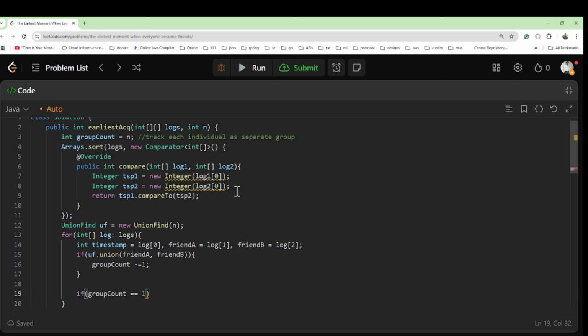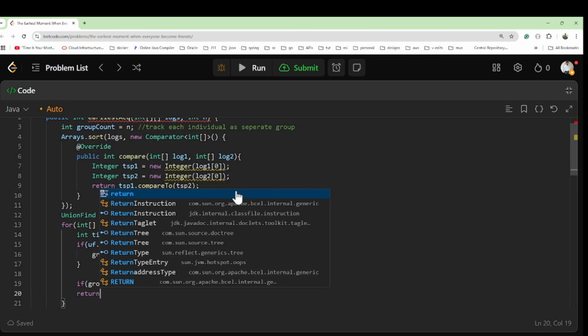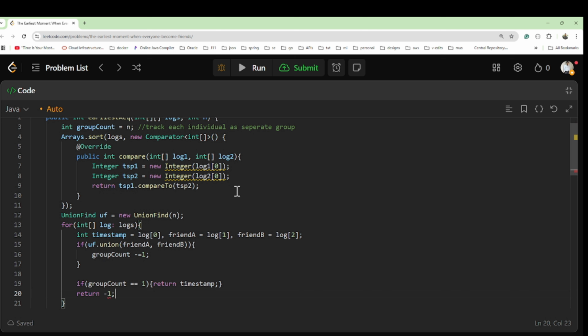This is the way we will return the timestamp where everyone became friends and knows each other. You got my point? If this is not the case, if they are not becoming friends, then we'll return -1, like this.